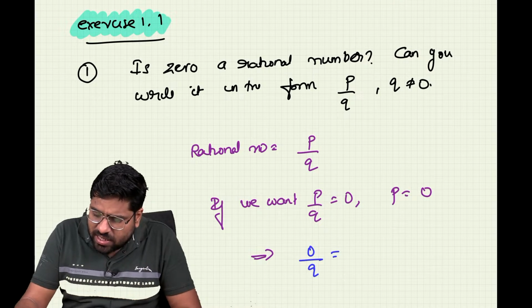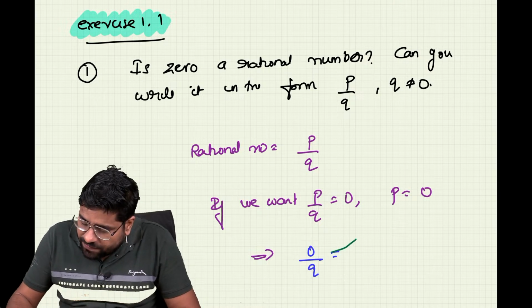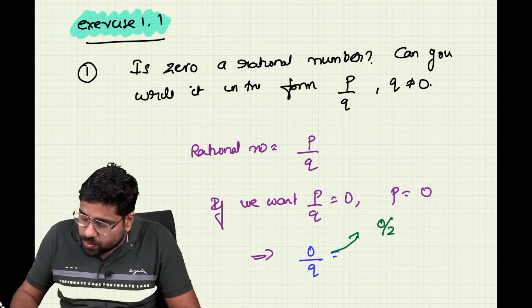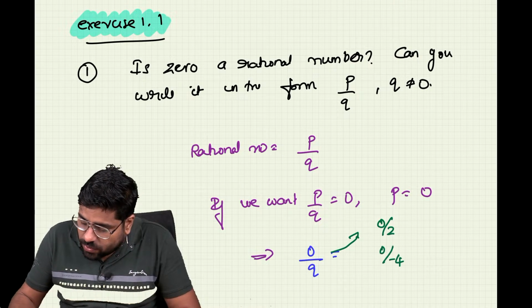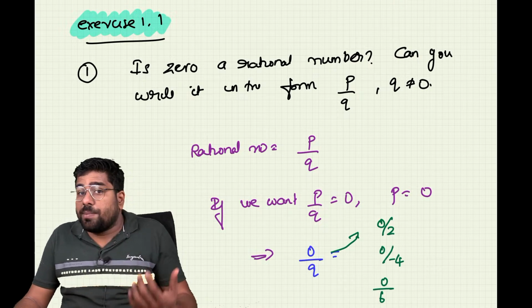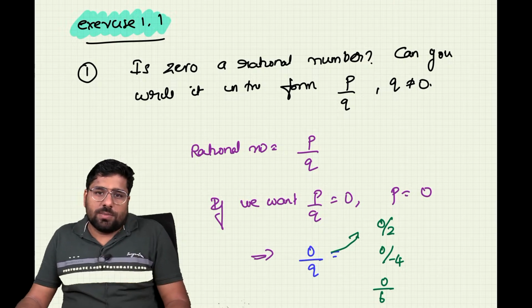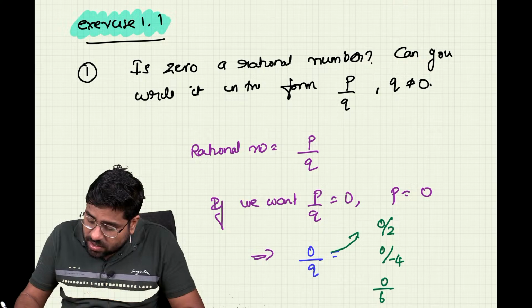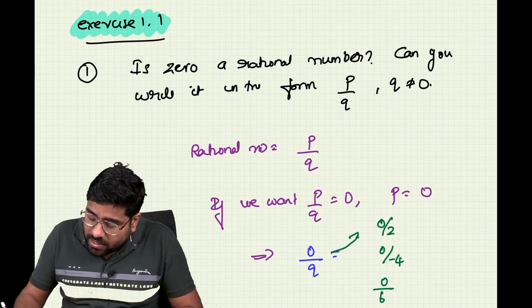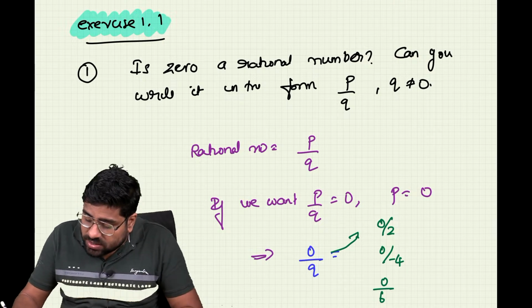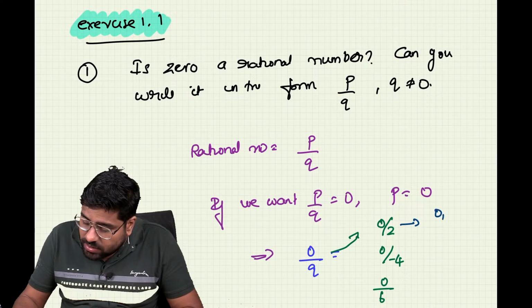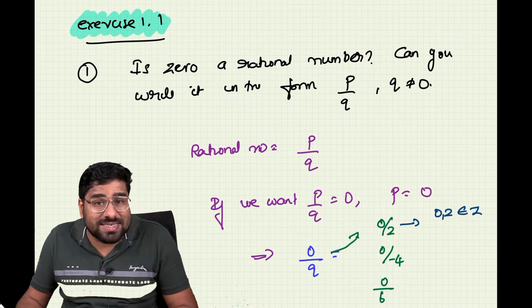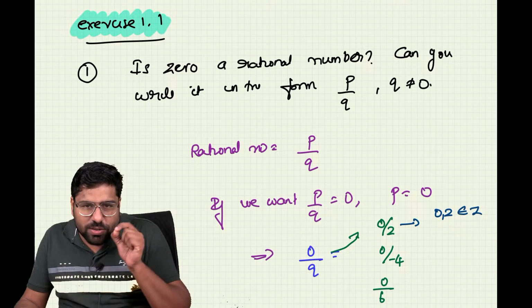It is okay, right? Why? Check. Say for instance you get 0 by 2, 0 by -4, 0 by 6. What are these? They are all rational numbers. We can check whether these are rational numbers. How do I check whether they are rational numbers? So for 0 by 2, what can you say? You can say 0, 2 belongs to Z.